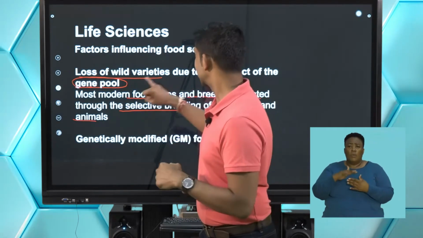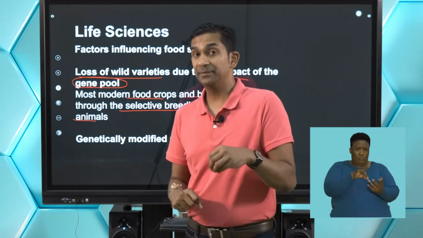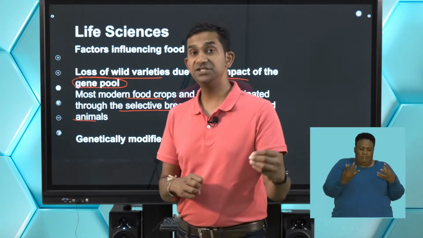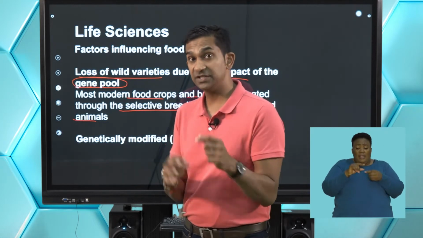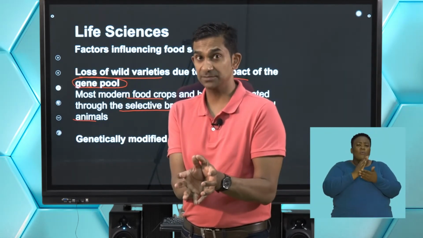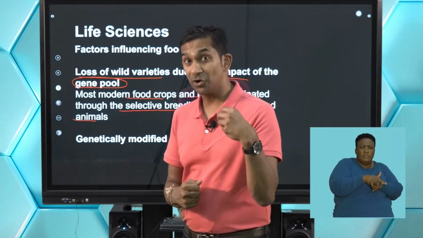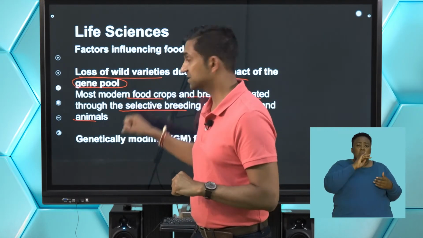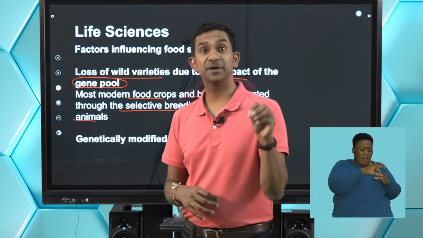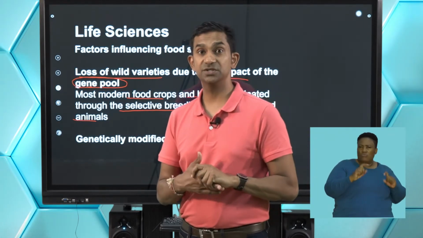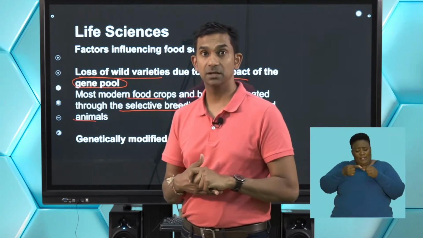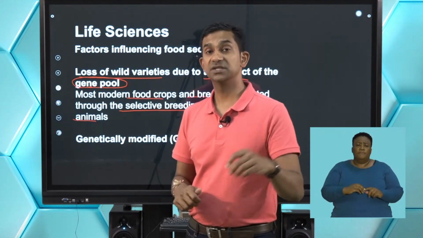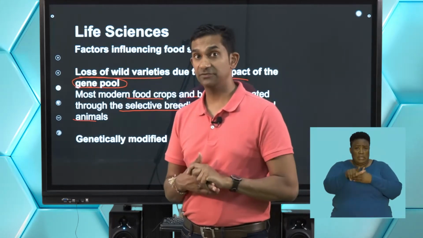And so because of selective breeding, we might have incorporated some of the bad genes or the recessive genes, and these genes increase the vulnerability of these crops that we're currently growing for consumption. So these crops are sometimes not as resistant to disease or to changes in global temperature. When these plants are affected by factors such as increased global temperatures or an infestation from a pest, we will see that because of a lack of variety, these plants succumb to those factors, thus in turn affecting food security.